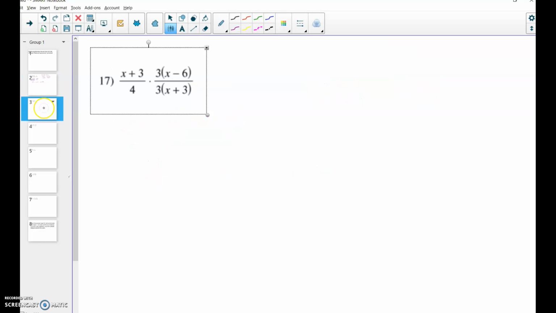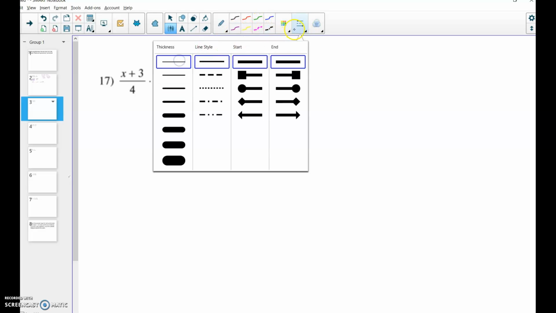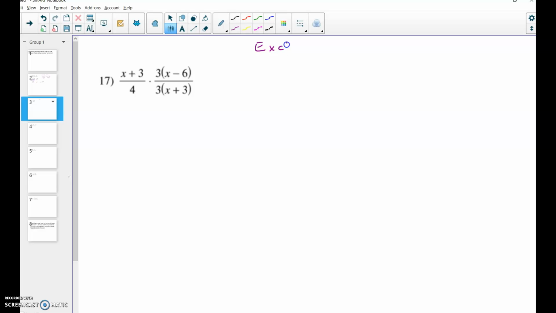We are going to focus now on problem number 17. Right away, they're multiplied together, so I don't have to do anything with switching. I just need to state my excluded values, so I'm going to go ahead and do that. Excluded values are anywhere that x is a factor on your denominator. So in this case, x can't equal negative 3. Now I can go ahead and cancel out anything. So I can cancel out the x plus 3, and I can also cancel out this 3 in front of that as well.